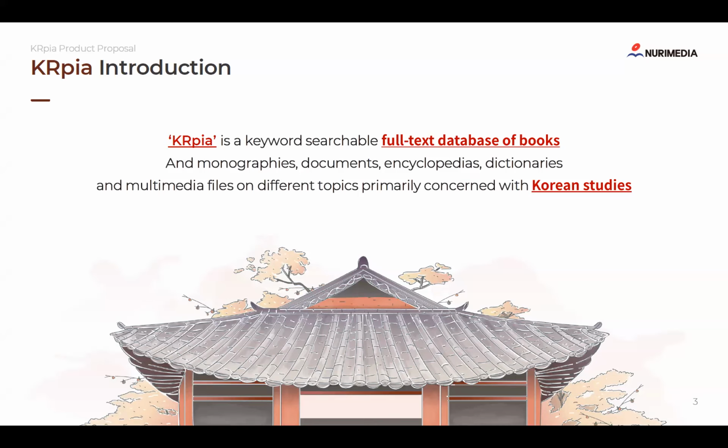KRpia is a keyword searchable full text database of books and monographies, documents, and encyclopedias, dictionaries, and multimedia files on different topics primarily concerned with Korean studies.